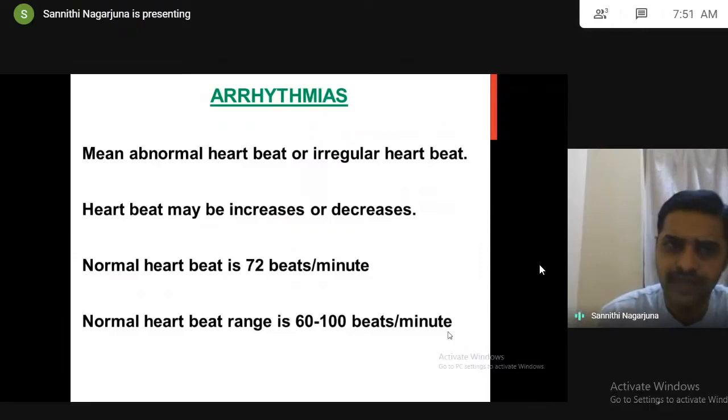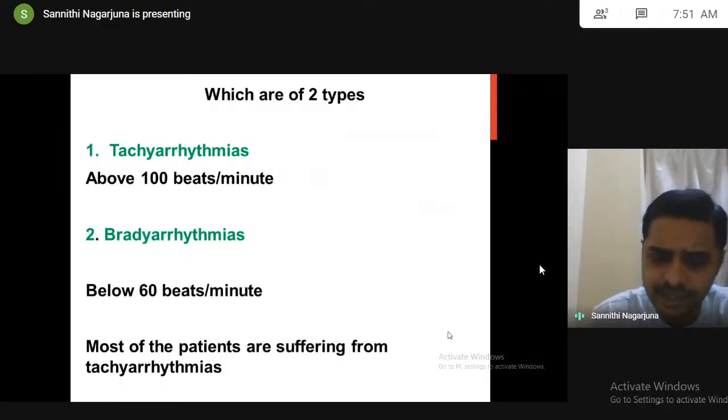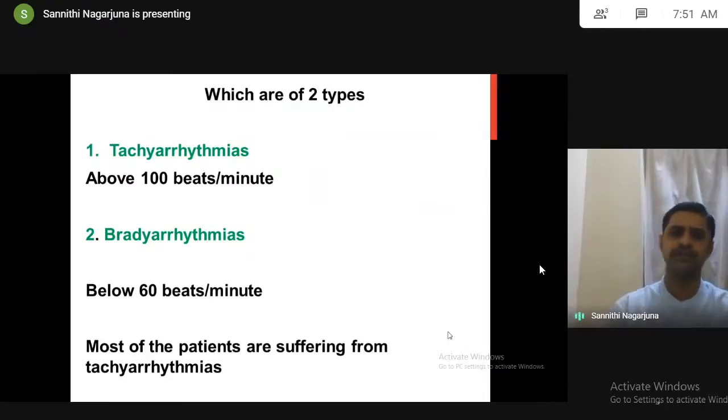So you say that the person is suffering from arrhythmias when it is below 60 and when it is above 100. So arrhythmias are divided into tachyarrhythmias and bradyarrhythmias. Tachyarrhythmias means above 100 beats per minute. Bradyarrhythmias means less than 60 beats per minute. So try to understand, 60 to 100 is the normal range. Below 60 beats per minute is called bradyarrhythmias, above 100 beats per minute is called tachyarrhythmias. But almost all individuals suffer only from tachyarrhythmias, not from bradyarrhythmias. Out of the arrhythmias, most people only suffer from tachyarrhythmias but not from bradyarrhythmias.